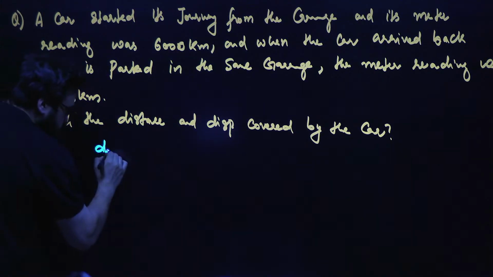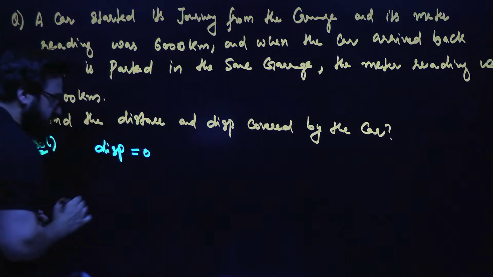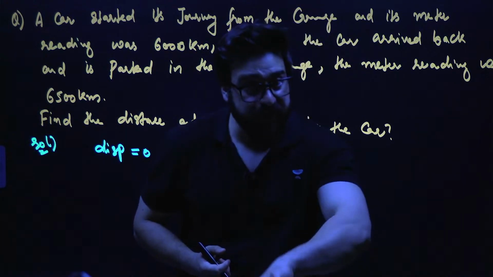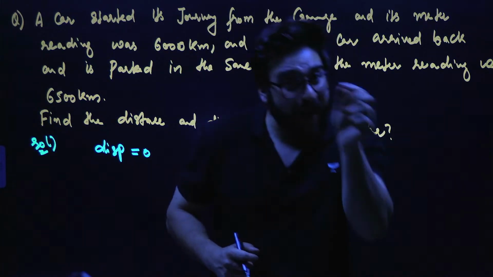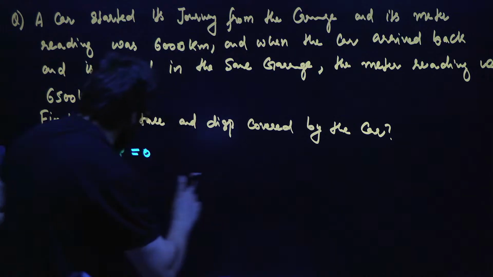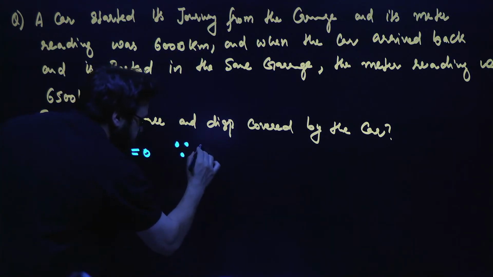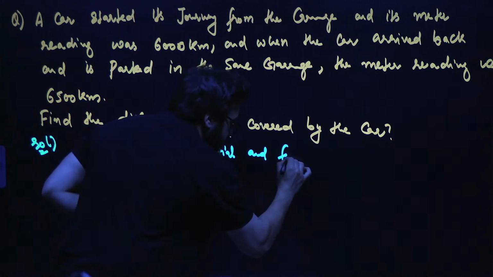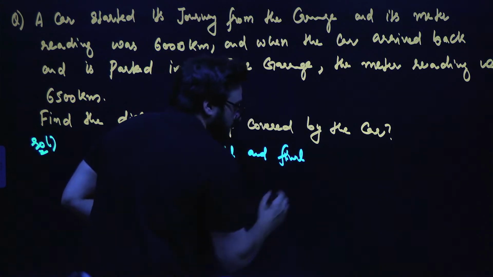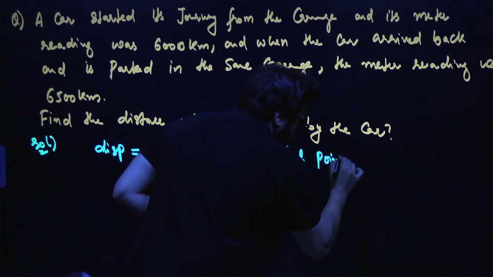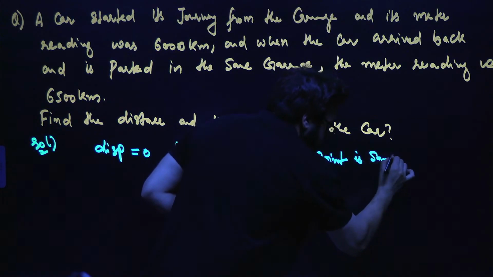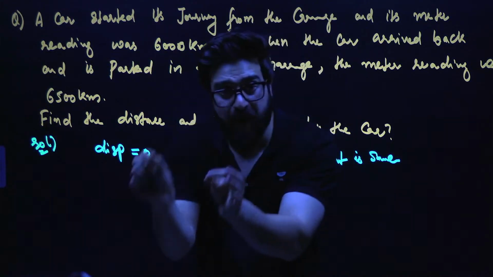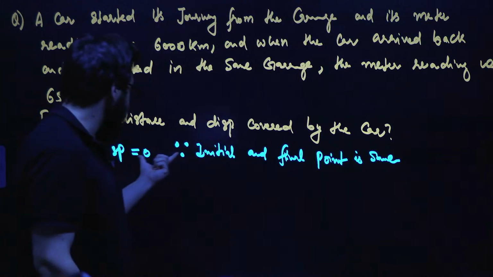When it comes to displacement, we said displacement will be 0. Why, sir? Because the car started its journey from the garage and the car is parked in the same garage. So we say that because the initial and final point is the same. Car starts its journey from the garage and it is parked in the same garage. So that's why we say displacement is 0.